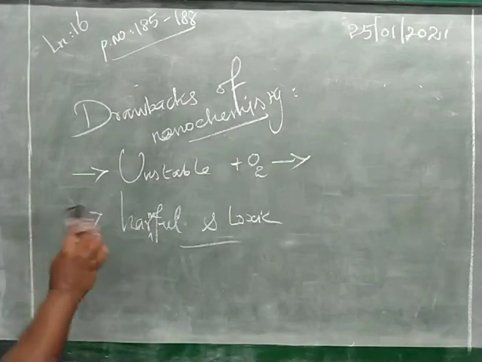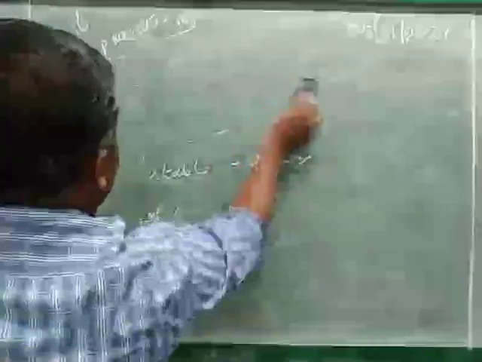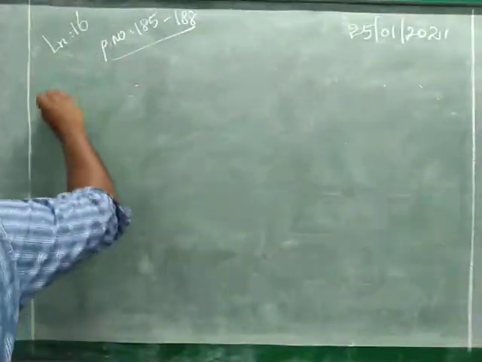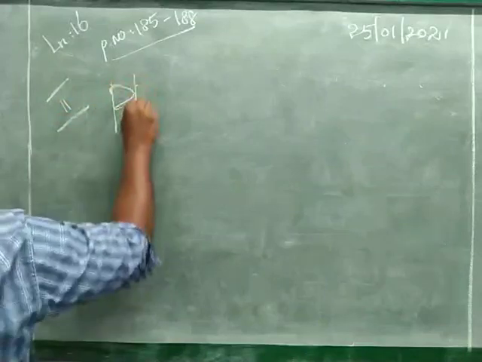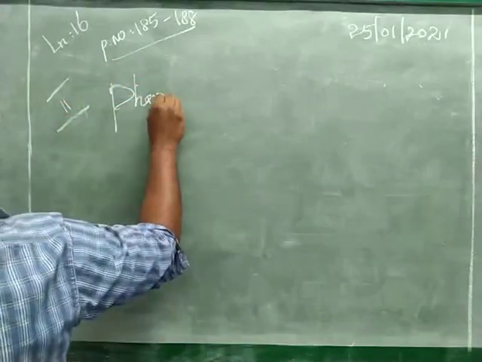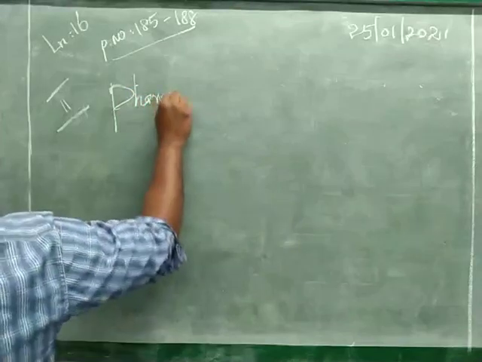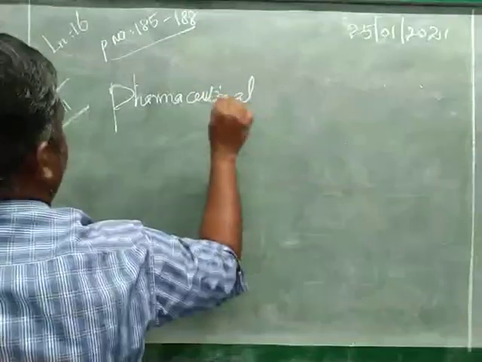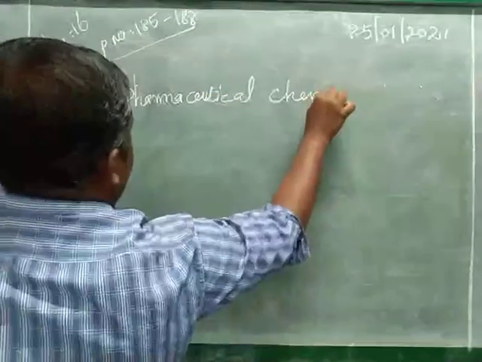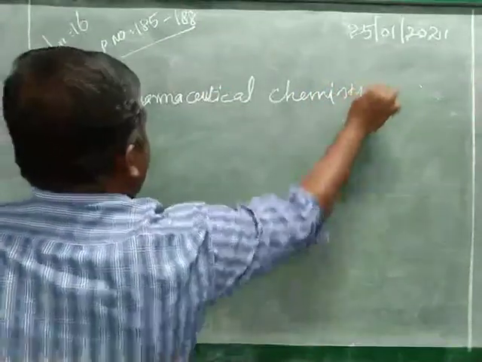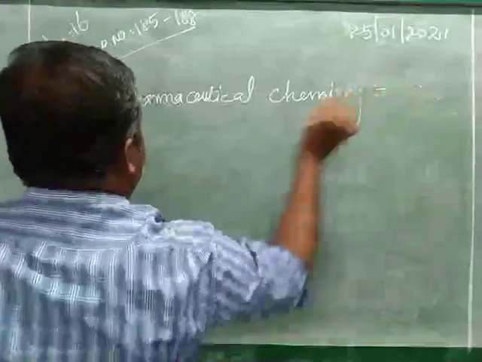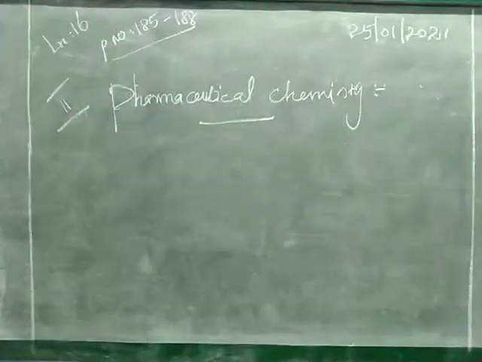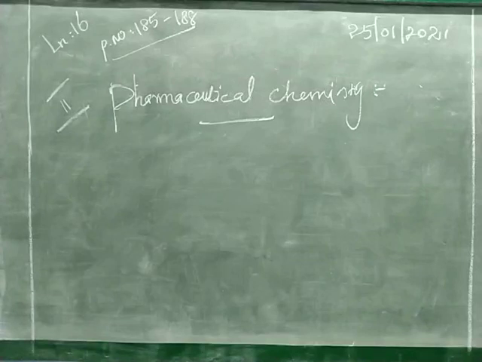Next one, pharmaceutical chemistry. So what is meant by pharmaceutical chemistry?